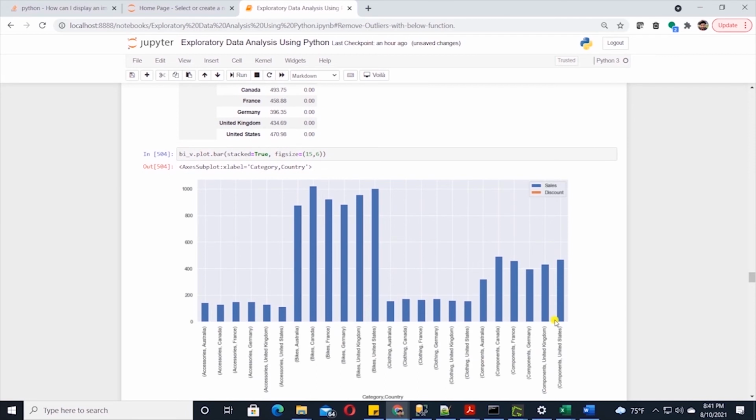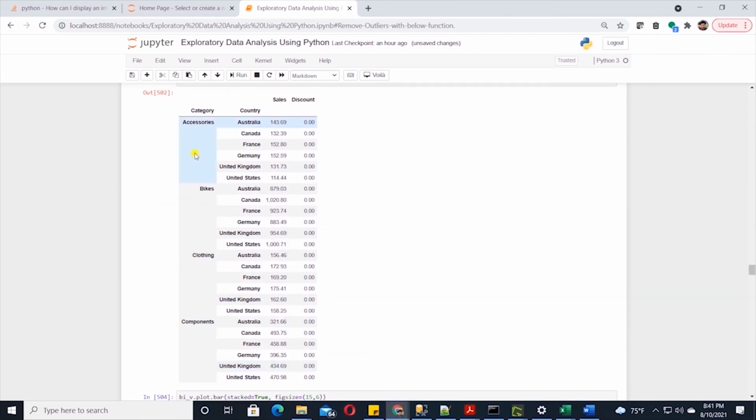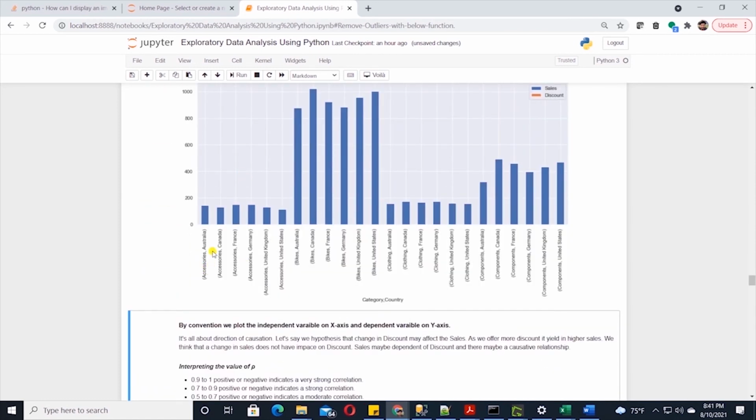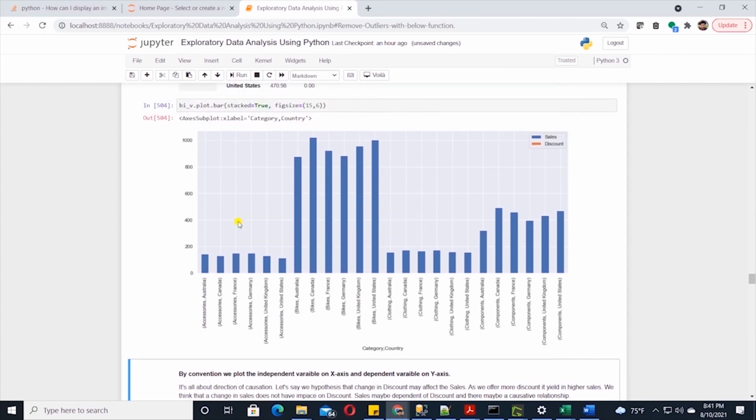We are displaying discount and sales against category and country. This falls under multivariate analysis as each bar is a combination of category and country, and we display sales and discount. We are using two categorical and two numeric variables. In this case, we are displaying average sales by category and country and whether we offer any discount. This gives us a clear picture of how each category is performing in different countries.